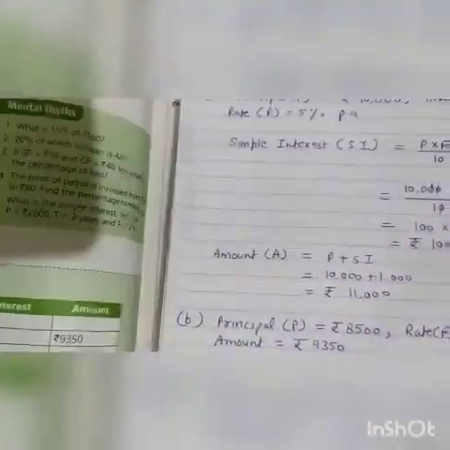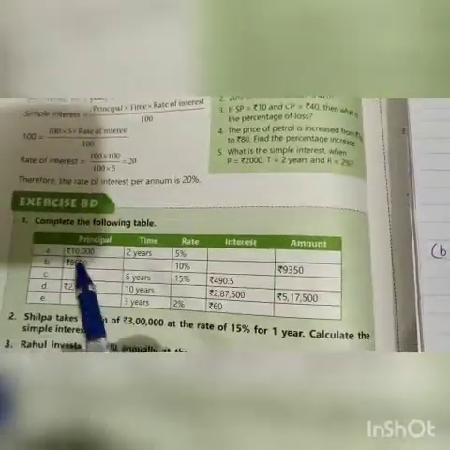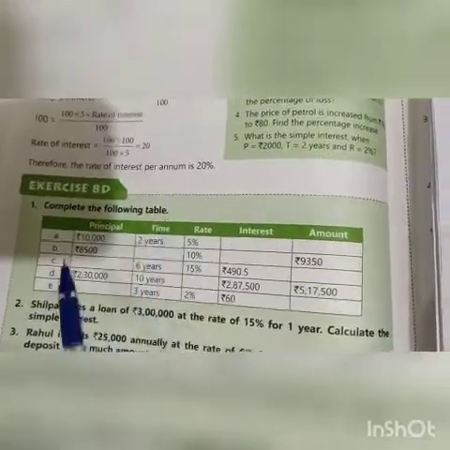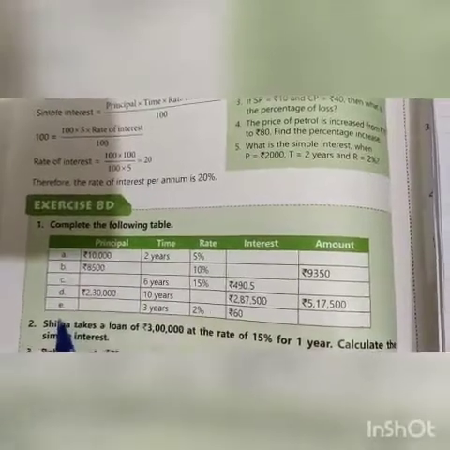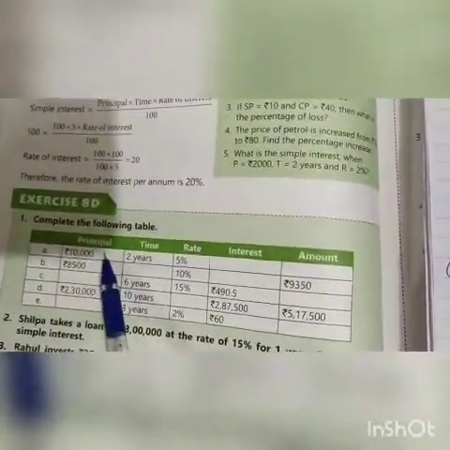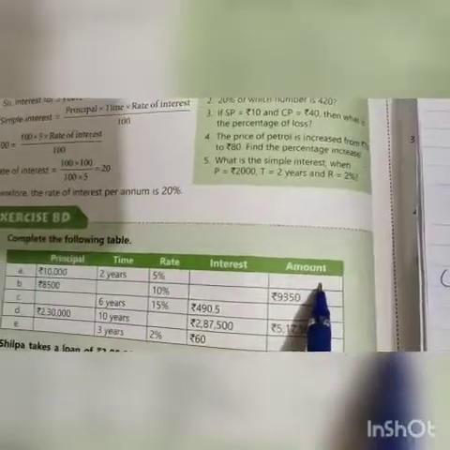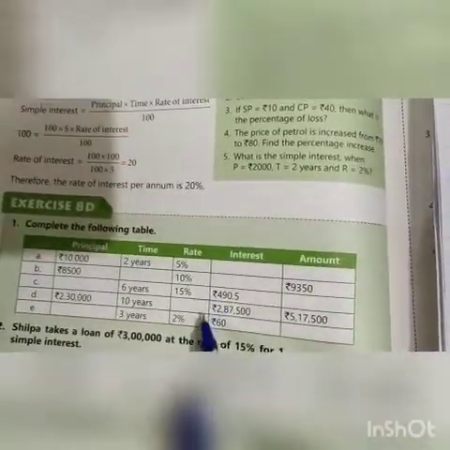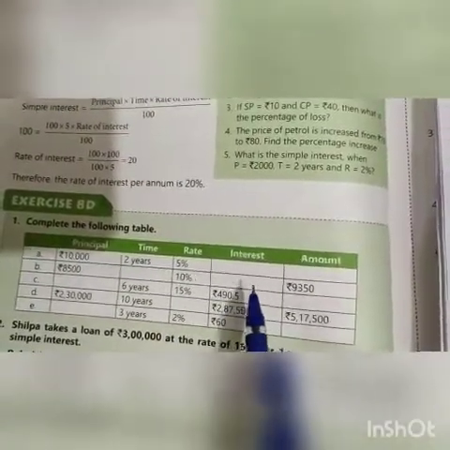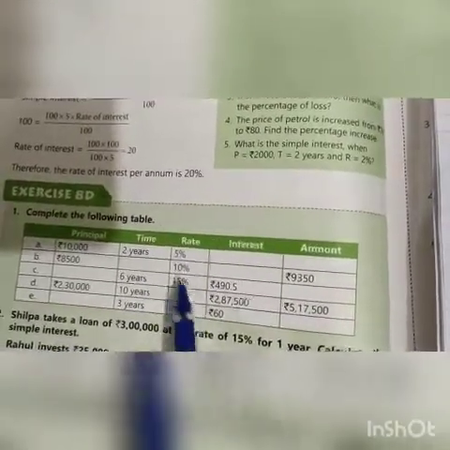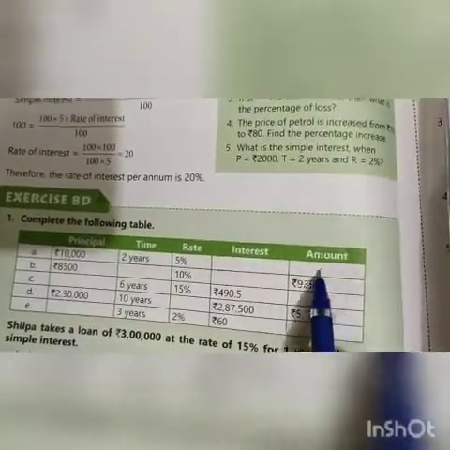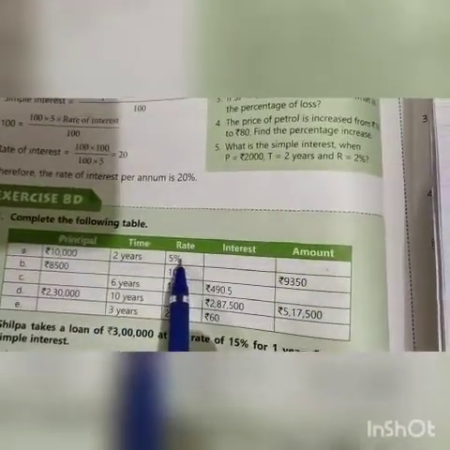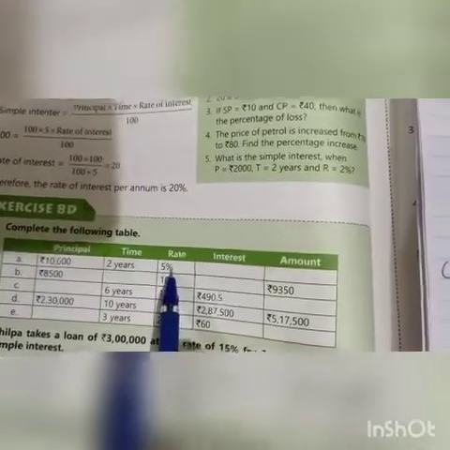So let us start the exercise. Come to the exercise, Exercise 8D. Complete the following table. Here a table is given in which there are 5 sums: A, B, C, D, E. There are 5 columns in which principal, time, rate, interest and amount are given. In each and every question, some column is missing. As you see in the first part, interest and amount are missing. So we will find interest and amount by using these 3 given terms. Okay? So let us start.